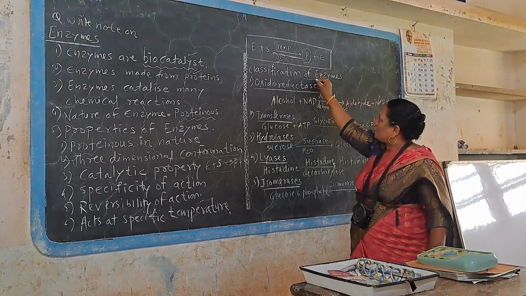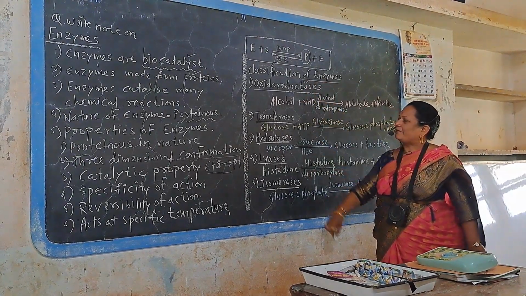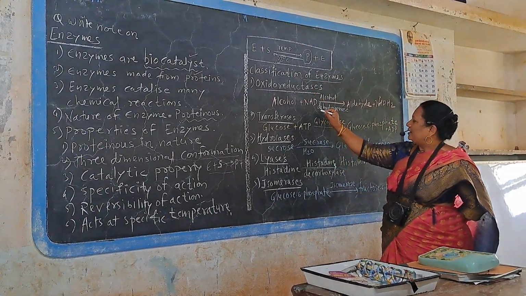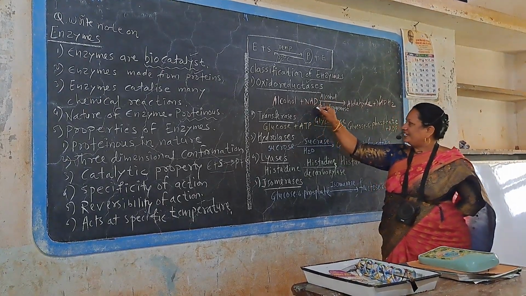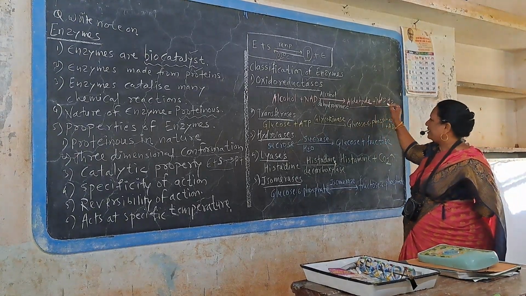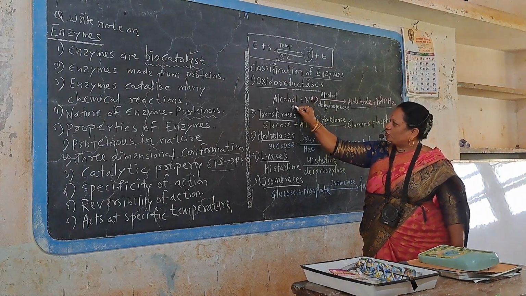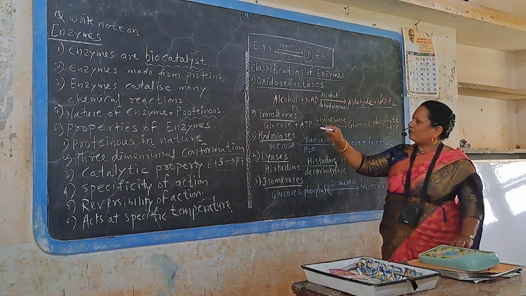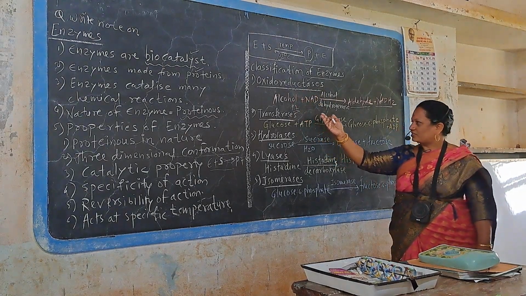What is the classification of enzyme? First, oxidoreductase type of enzyme. Example: alcohol plus NAD produces aldehyde and NADH2. That means from alcohol H2 is removed, therefore called oxidoreductase.